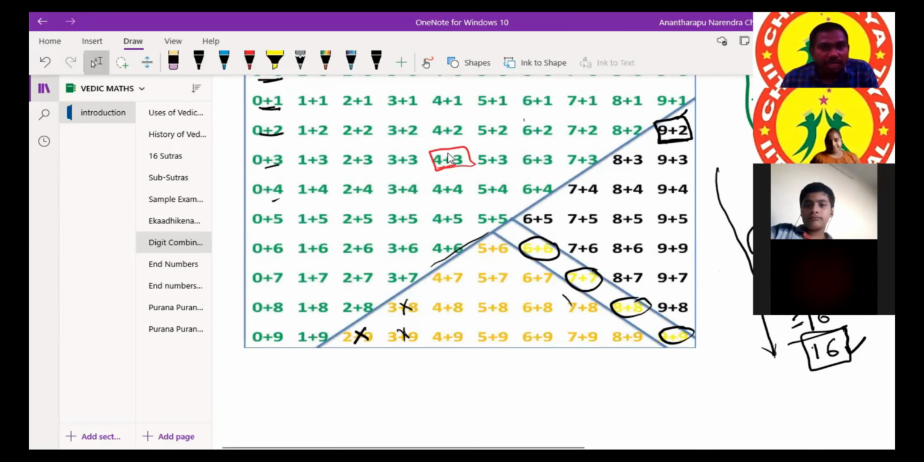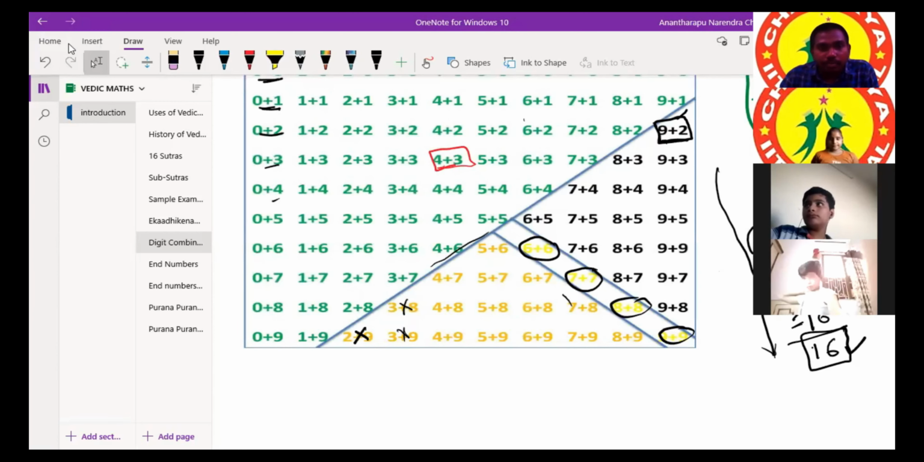Numbers up to 10 are very easy. Sum up to 10 is very easy, right? If you count all these green color numbers, they will be 64. Out of 100 combinations, I am removing these 64 numbers. And the remaining numbers are 36. They are below this purple line.